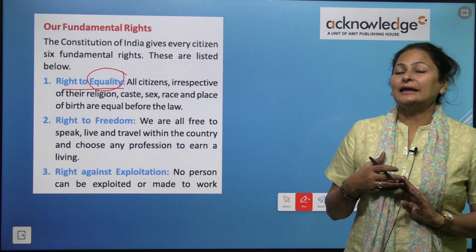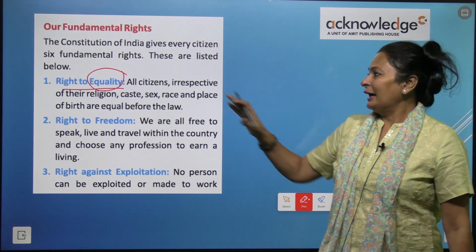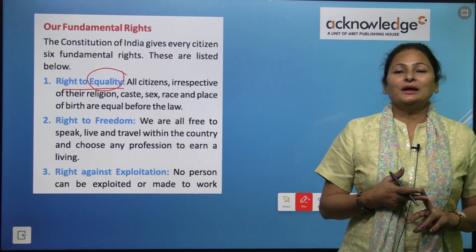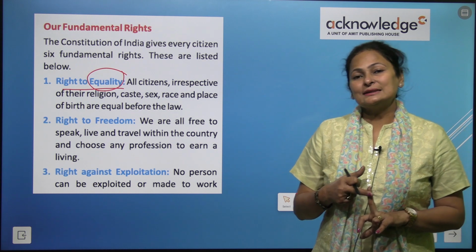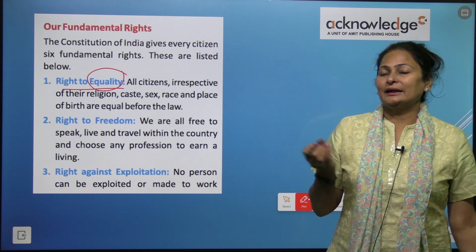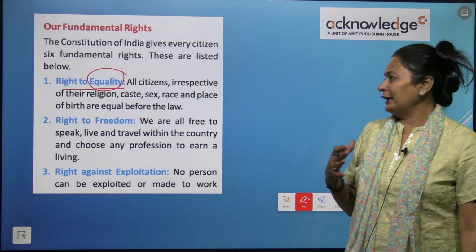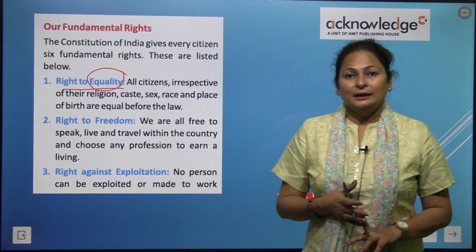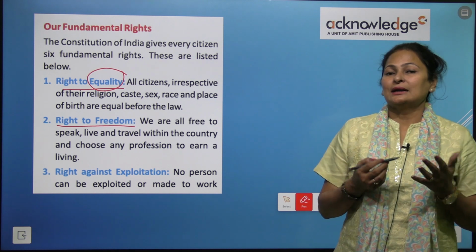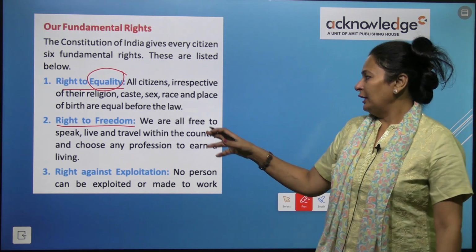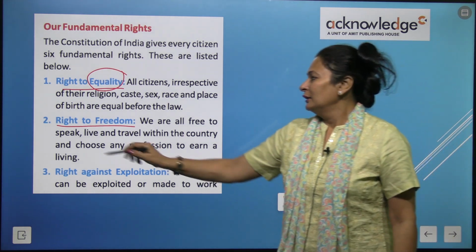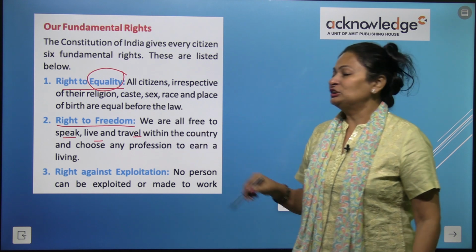Every citizen means Indian has this right, that is right to equality. Everyone has the same right despite of any religion, gender, any no caste discrimination, right? So all are equal. Now next is right to freedom. Freedom means we all are free. We all are free to what? We all are free to speak, to live and to travel.